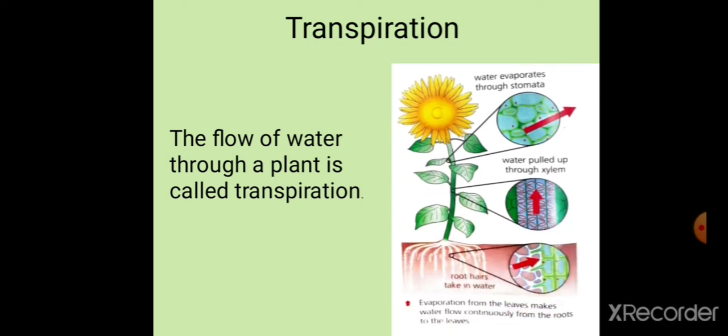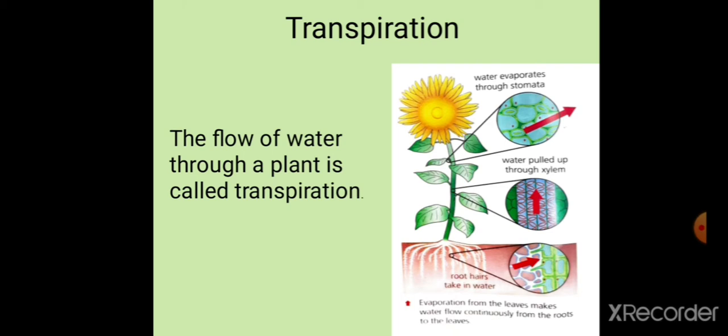What happens when water evaporates? It needs a place to escape, right? So this water escapes through gaps called stomata. If you remember the previous class, where is the stomata present? It is present on the undersides of the leaves, right? So water evaporates and escapes through the gaps which are called stomata. As stomata is open, we know that in the daytime the stomata is open, so water can escape.